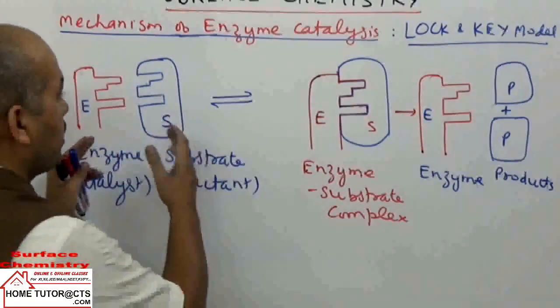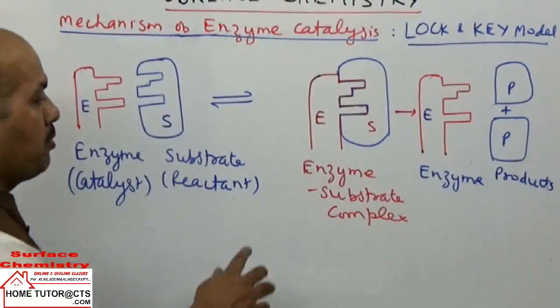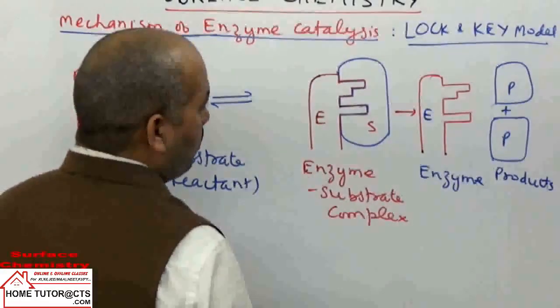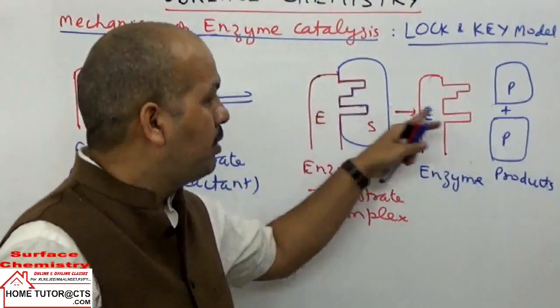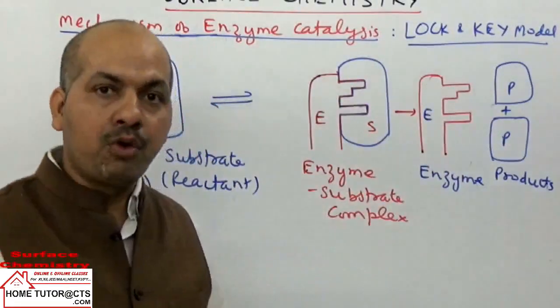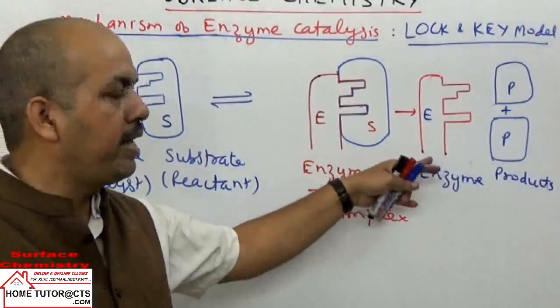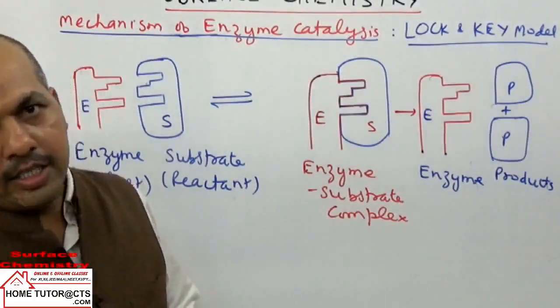They combine together just like a key fitting into a lock, forming the enzyme-substrate complex. That is step 1. In step 2, the complex breaks up to give the products, and the enzyme is produced back. So at the end of the reaction, the enzyme remains unutilized and can catalyze other reactants.